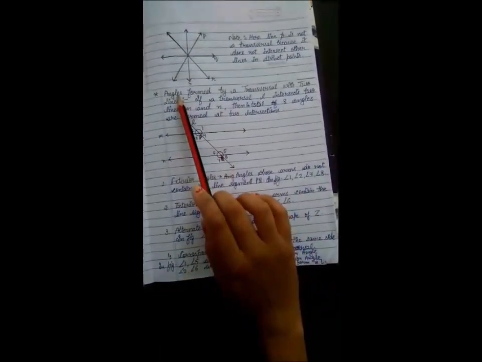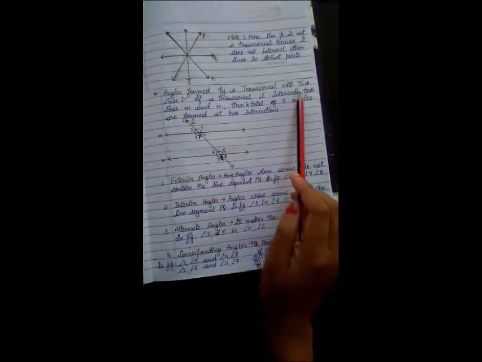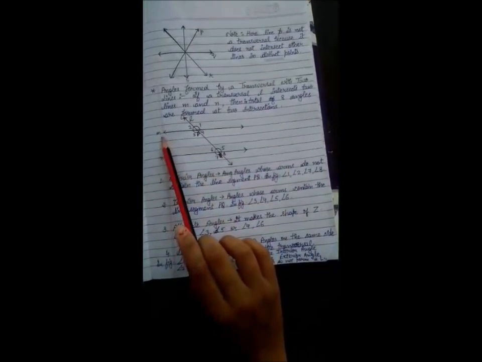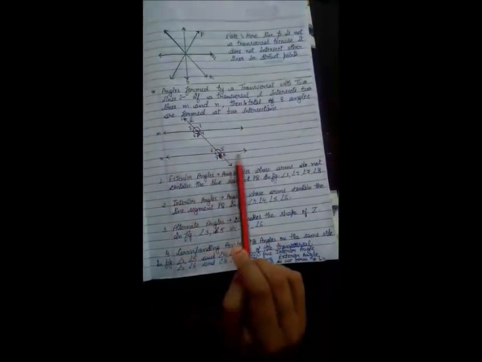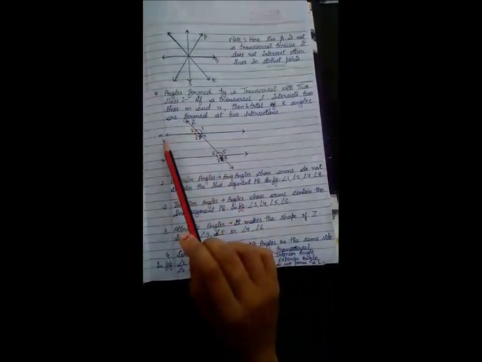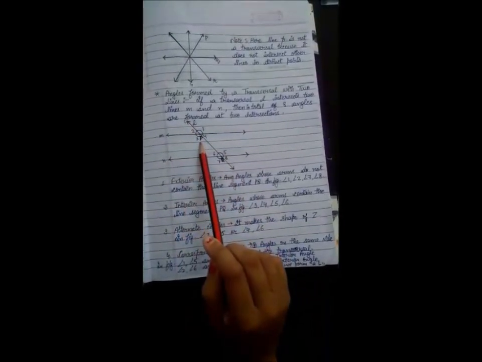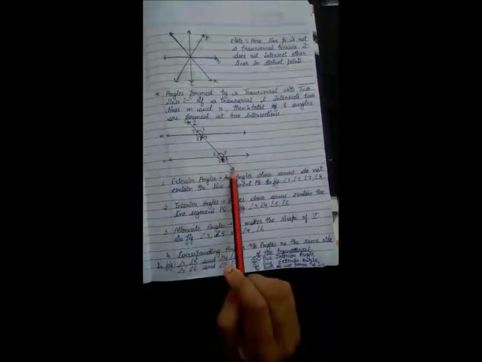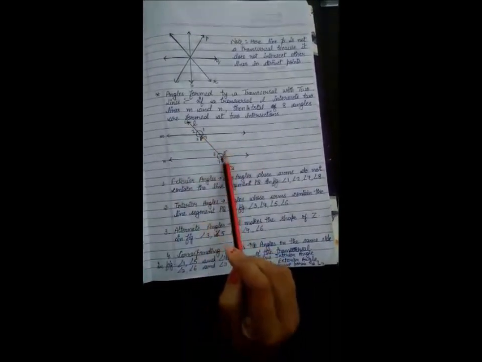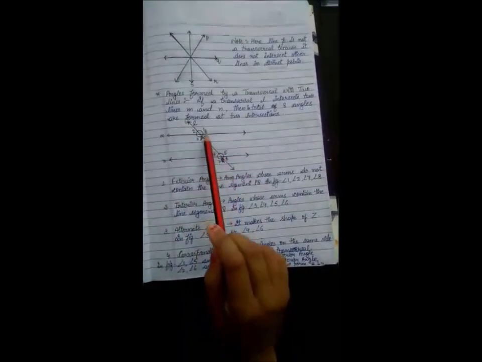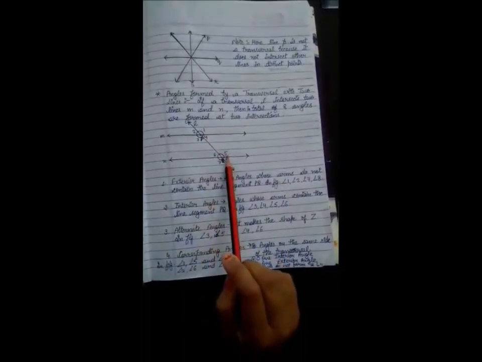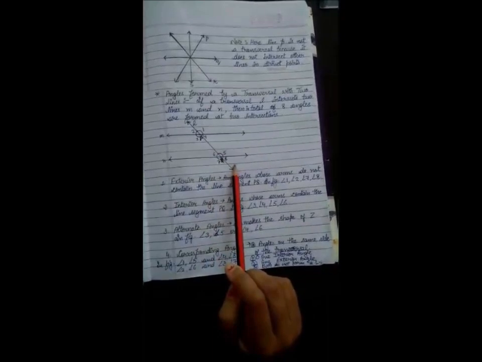Now let's understand angles formed by a transversal with two lines. Here in a figure, I have taken two parallel lines, that is line M and line N. And line L is a transversal. Line L is intersecting line M at point P and line L is intersecting line N at point Q. And as you can see, here 8 angles are being formed. We have named them angle 1, 2, 3 and 4 here, and 5, 6, 7 and 8.